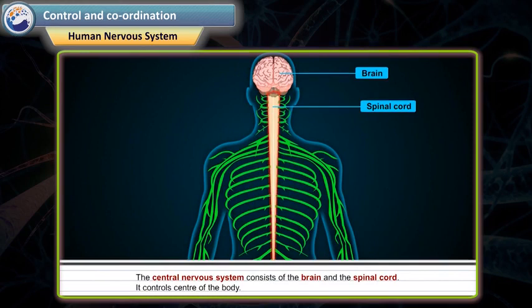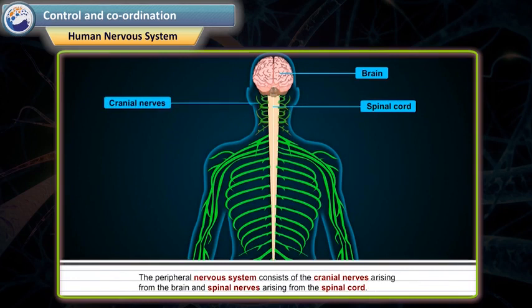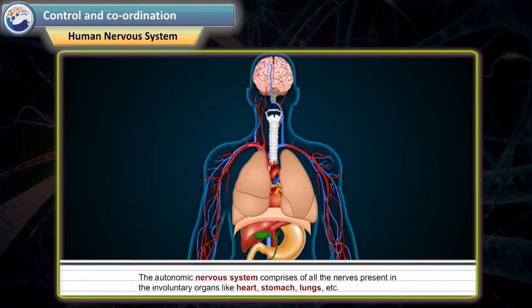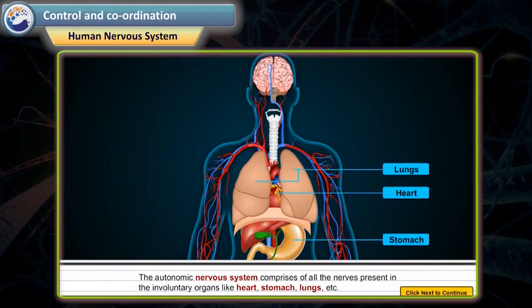It is the control center of the body. The peripheral nervous system consists of the cranial nerves arising from the brain and spinal nerves arising from the spinal cord. The autonomic nervous system comprises all the nerves present in the involuntary organs like heart, stomach, lungs, etc.